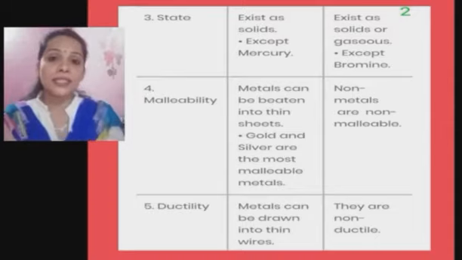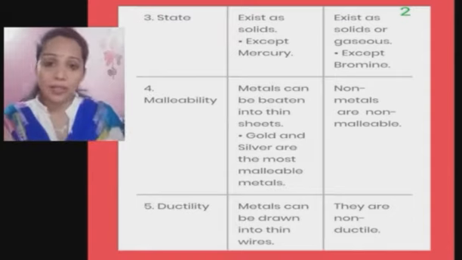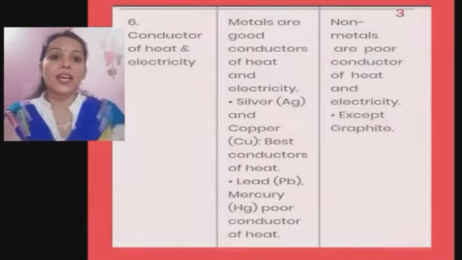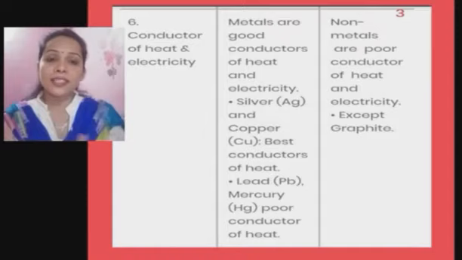Now ductility. Ductility is the property of metals to be drawn into wires. So metals can be drawn into thin wires, whereas non-metals are non-ductile. Conductivity of heat and electricity. This is the reason why we use metals as cooking utensils.